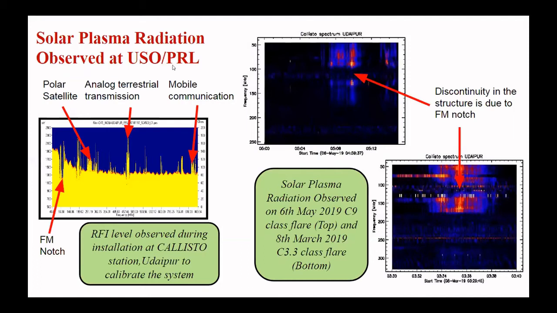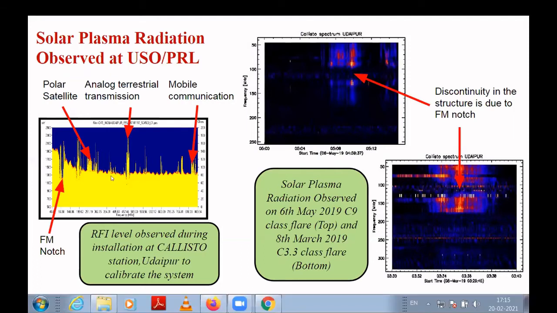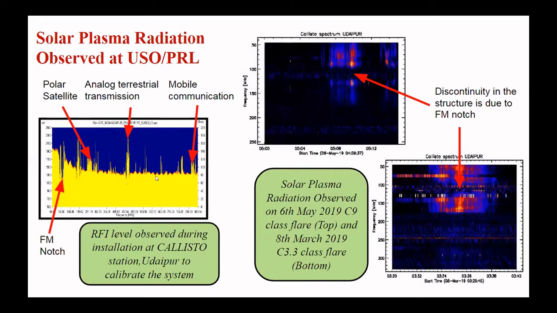These are the solar plasma radiation that we observed at USOPRL. These are the RFI plots that we measure for the calibration, to check whether our system is working fine or not. These are the standard signals that we identify, that we are getting in better strength, so our system is working fine. So these are some preliminary observations. Although solar activity is very low, because it is the minimum phase, we are getting very good signatures.